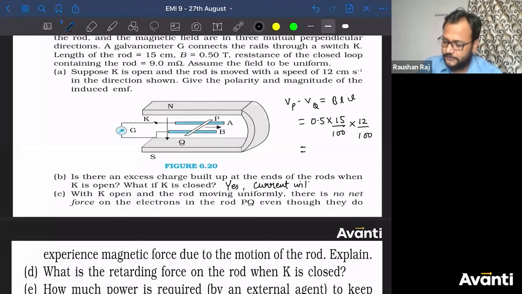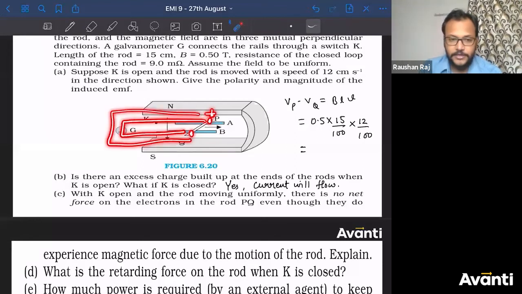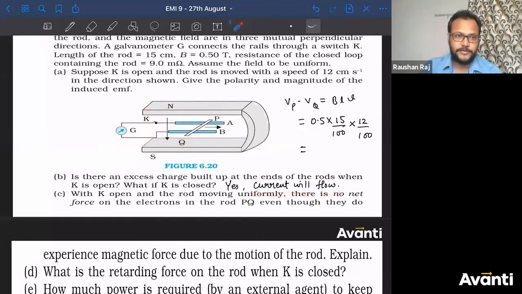Current will flow. When you close the switch, because of this accumulation, there is a potential difference between P and Q. If you close the switch, whatever the extra charges that you're having here will try to come here. So this extra charge has come here. Now, because of this, electrostatic force will decrease, so magnetic force will again move it back to this position. Because of connecting this with a closed loop, current will start flowing to maintain that constant potential difference.